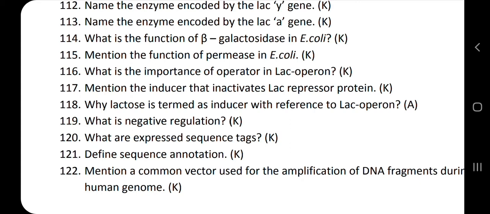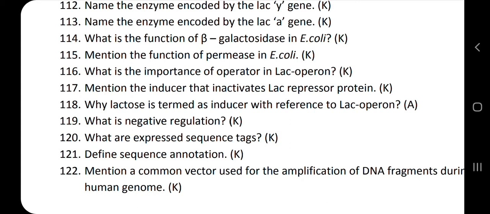How is it being repressed? Repressed means it is being suppressed. Because of that reason, this is called the negative regulation of the lac operon. The regulation of the lac operon by the repressor protein means it is going to switch off the structural genes by blocking the way of the operator region by the repressor protein.